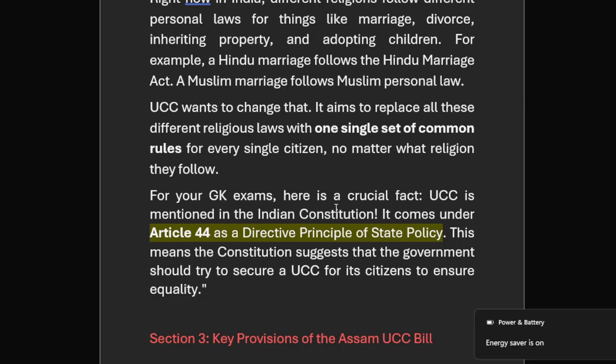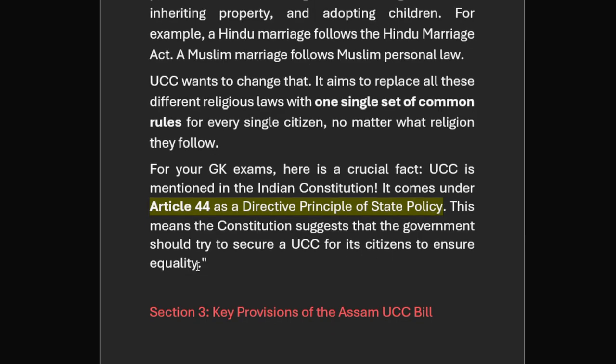For your GK exam, here are some crucial facts. UCC is mentioned in the Indian Constitution. This comes under Article 44 as a directive principle of state policy. This means the Constitution suggests that the government should try to secure a UCC for the citizens to ensure equality.